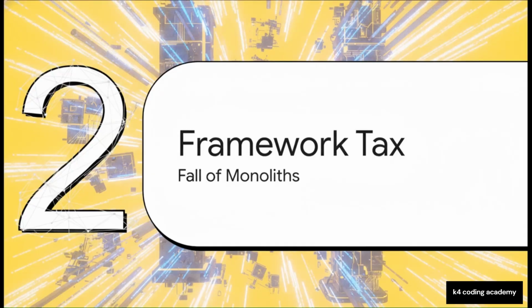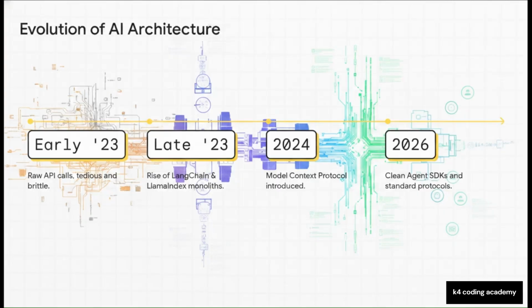Part 2. Fall of monolithic frameworks, the framework tax. Now, adapting to this new reality wasn't exactly smooth sailing. Let's see how this builds if we look at a really compressed timeline. Back in early 2023, building AI literally just meant making raw API calls. Honestly, it was tedious and super brittle. So by late 2023, we saw the rise of monolithic frameworks like LangChain and Llama Index. They promised to just abstract everything and do all the heavy lifting for you.